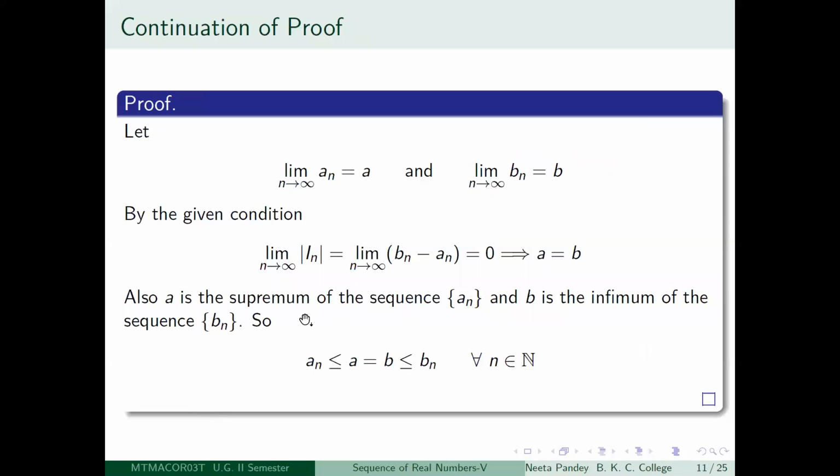So let us call the limit as n tends to infinity of An equal to A, and the limit as n tends to infinity of Bn equal to B. Then what can you say about A and B? You can say several things.